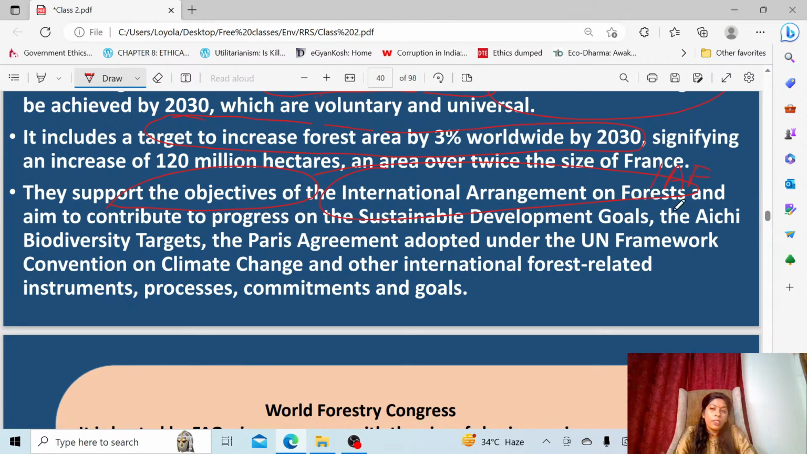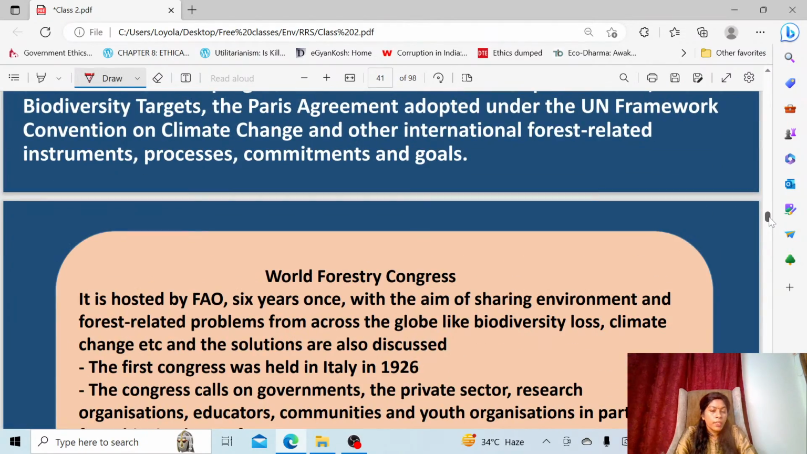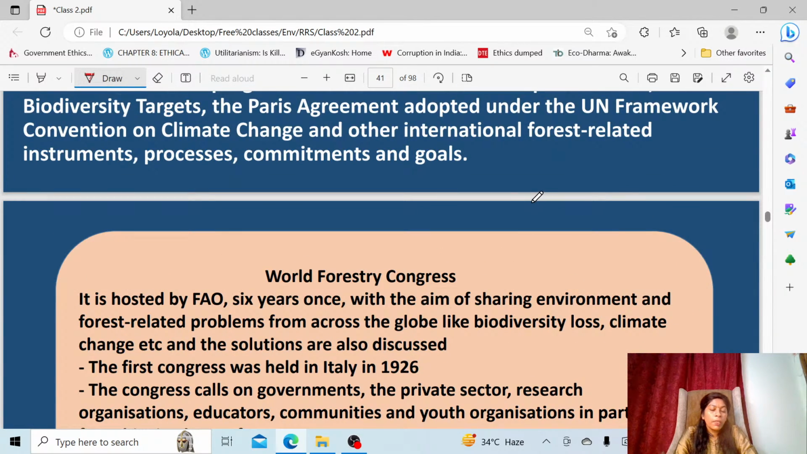What are the conventions to support that, and also the strategic plan. Now, the next section from this particular forest area is the World Forestry Congress. Maybe there might be a question, that's why it is posted here. It will be hosted once in 6 years. FAO, the Food and Agriculture Organization, only will host it.